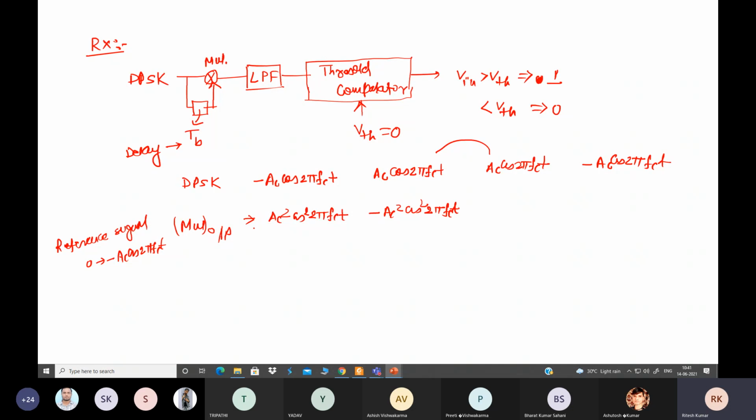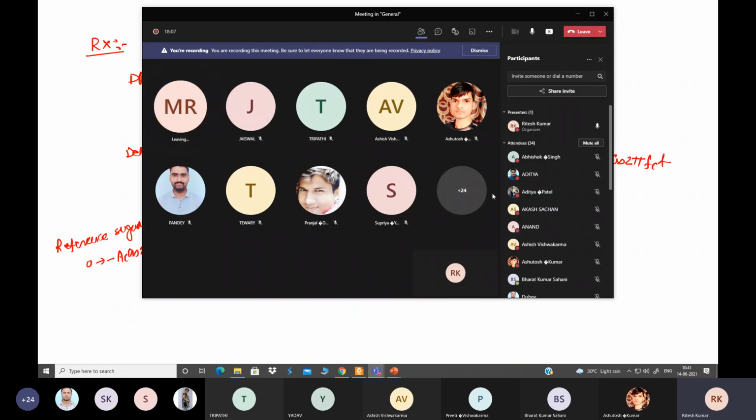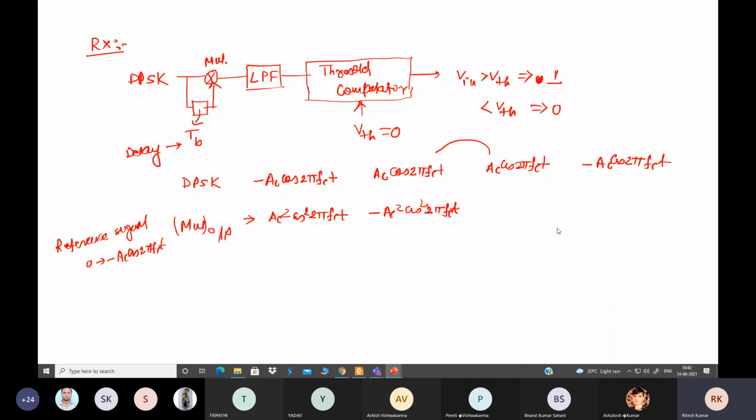Here multiply these two, this one. Any problem? After multiplying this, again we get Ac square cos square 2 pi fct, and this one we get minus Ac square cos square 2 pi fct. This is the multiplier output.